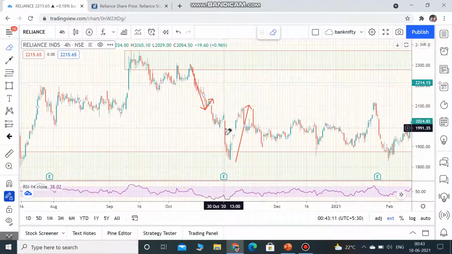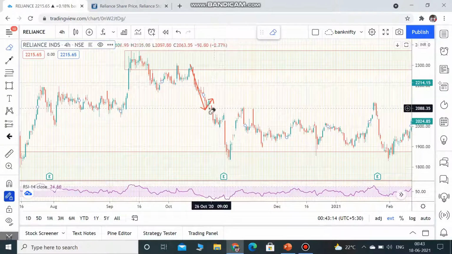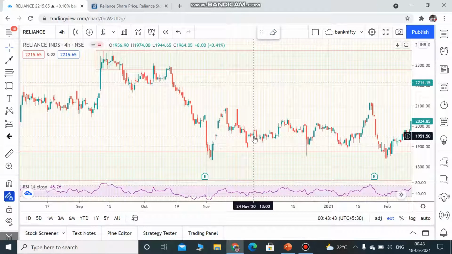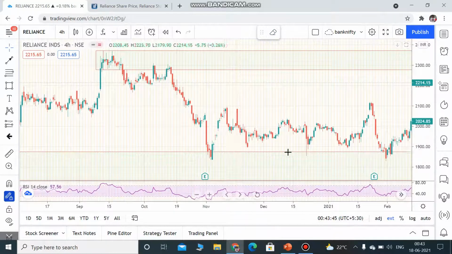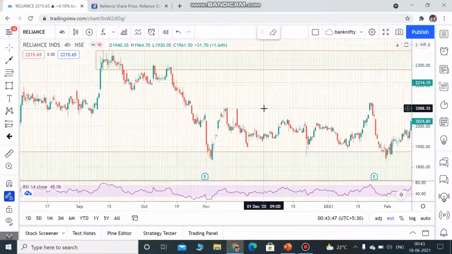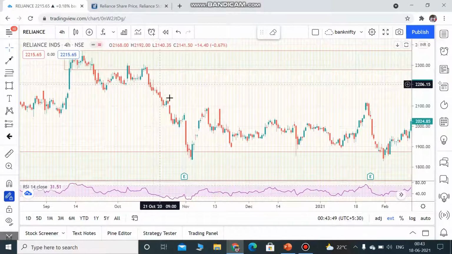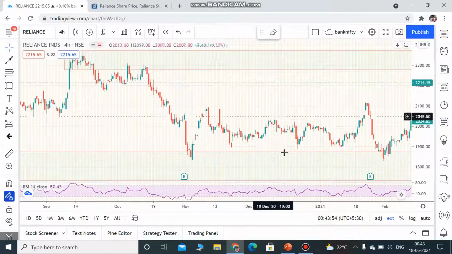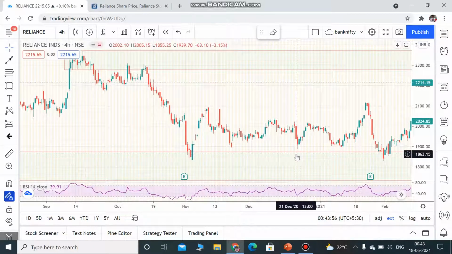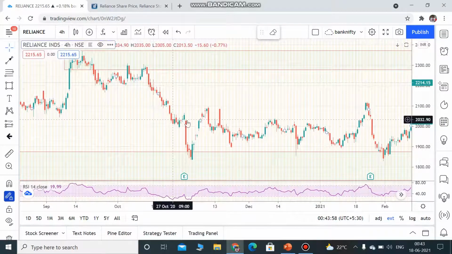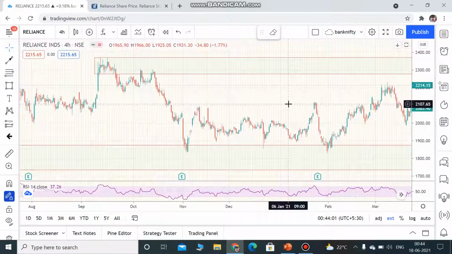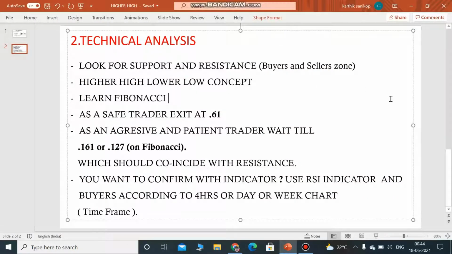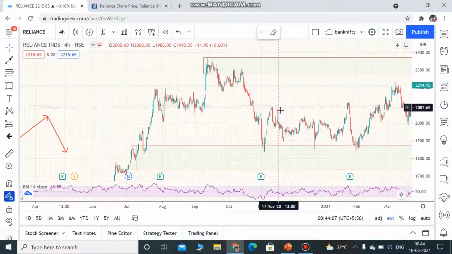Okay, as a long-term investor, you have to think just about buying, right? You can't sell like an intraday trader. So you have to look only for buying opportunities. So once you identify the down moves and then the fluctuation you keep seeing, you will have to learn what Fibonacci is. Fibonacci is very easy. I have made a video on that too.